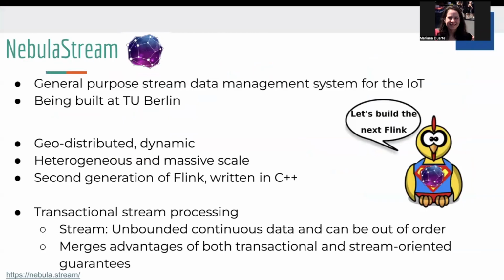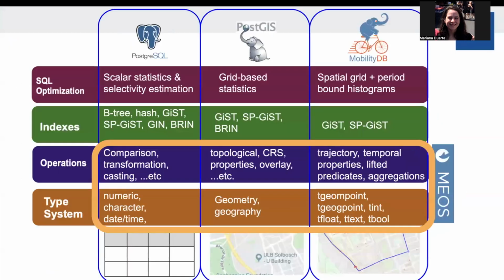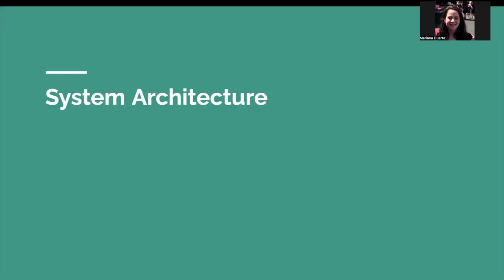The system components: we have Nebula Stream. Nebula Stream processes large-scale streaming data with low latency, making it suitable for scenarios like sensor networks and IoT applications. MIOS implements structures with spatial temporal types and functions, allowing complex queries over moving objects.